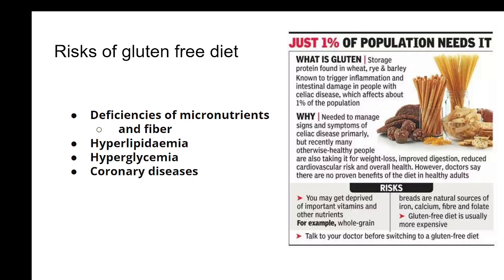Hyperlipidemia, or even it can trigger a diabetes-like condition. Coronary diseases incidence also are more if you depend upon only gluten-free food, and that's why I stress upon that part. Gluten-free diet is not recommended as a general health promoting diet, but it's only recommended for those persons who have a proved gluten sensitivity.